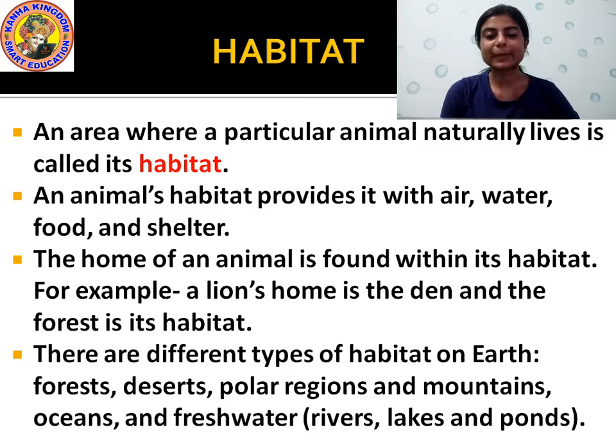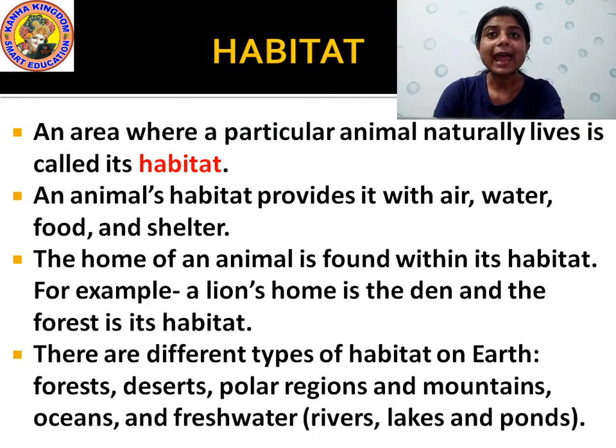So students, let us begin with habitat. Now what is habitat? What do you mean by habitat? Habitat means it is an area where a particular animal naturally lives. That is called its habitat. Habitat means it is actually a home, where we live. It is a particular area of an animal where they naturally live. Since they are born within an area where they live, that is called as habitat.